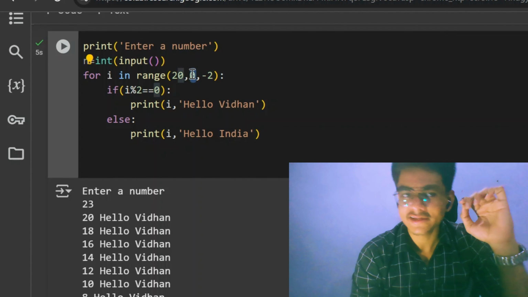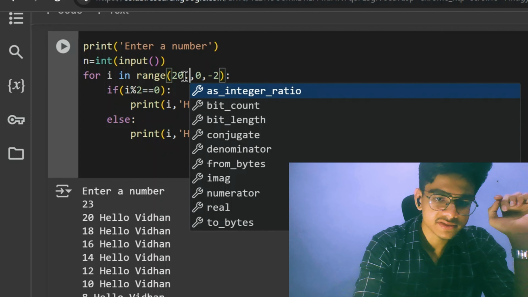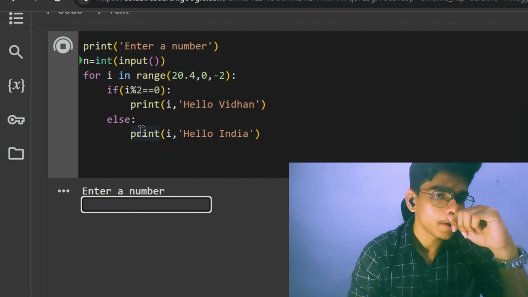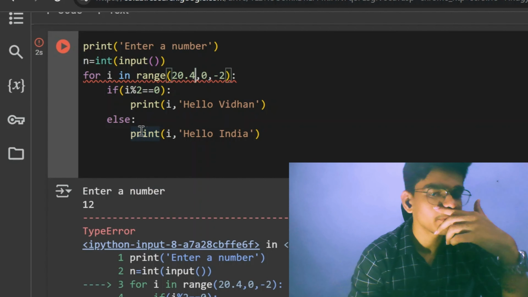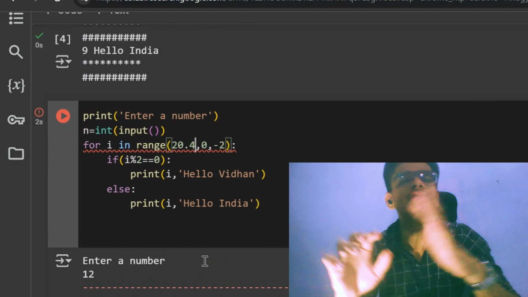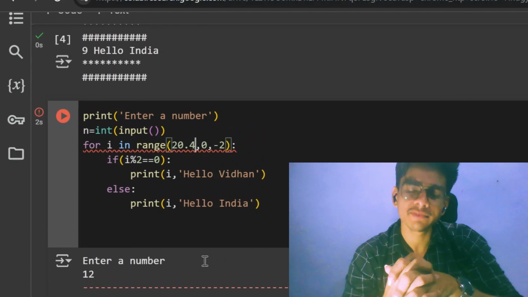Another thing is that the range function does not support float numbers. If I write 20.4 as the start, it will just throw an error: float object cannot be interpreted as an integer, because the range function does not support float numbers. We will discuss more about the for loop in our upcoming sessions.